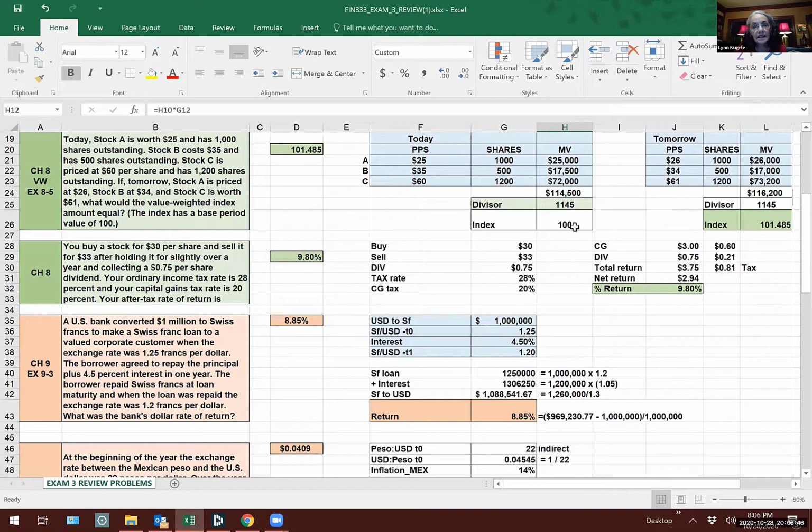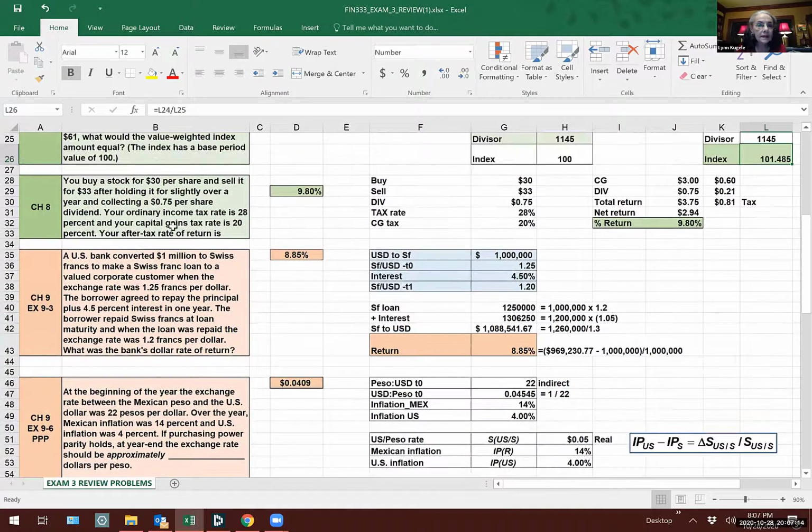They said that the index was 100 to begin with, so the divisor is 1145, to make 100. So what if tomorrow stock A is $26, B is 34, and C is 61? Okay, multiply across, the divisor stays the same, so now the index is at 101. Okay, so far so good?